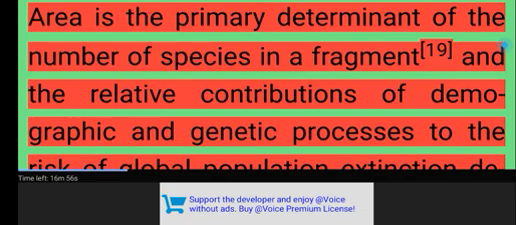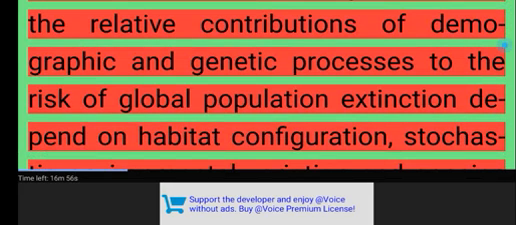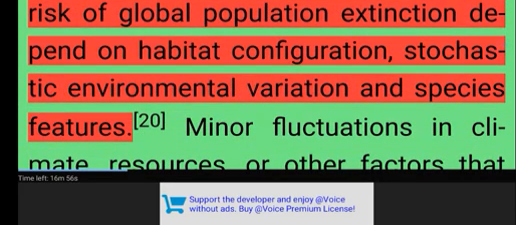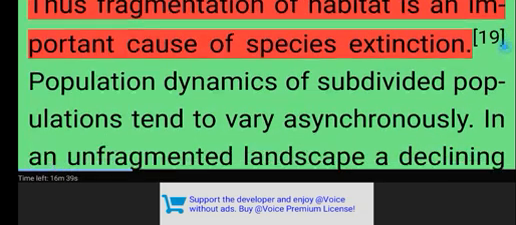Area is the primary determinant of the number of species in a fragment, and the relative contributions of demographic and genetic processes to the risk of global population extinction depend on habitat configuration, stochastic environmental variation and species features. Minor fluctuations in climate, resources, or other factors that would be unremarkable and quickly corrected in large populations can be catastrophic in small, isolated populations. Thus fragmentation of habitat is an important cause of species extinction.